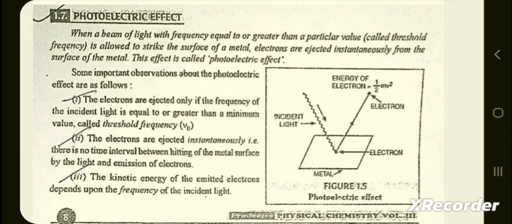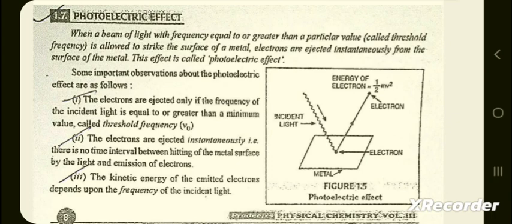Today we will study quantum mechanics. Photoelectric effect: when a beam of light with frequency equal to or greater than a particular value called threshold frequency is allowed to strike the surface of a metal, electrons are ejected instantaneously from the surface of the metal. This effect is called the photoelectric effect. Some important observations about the photoelectric effect are as follows.